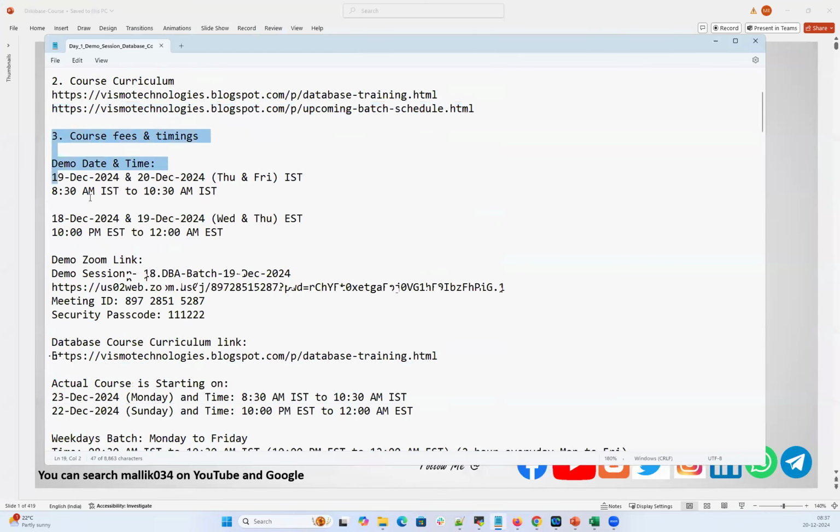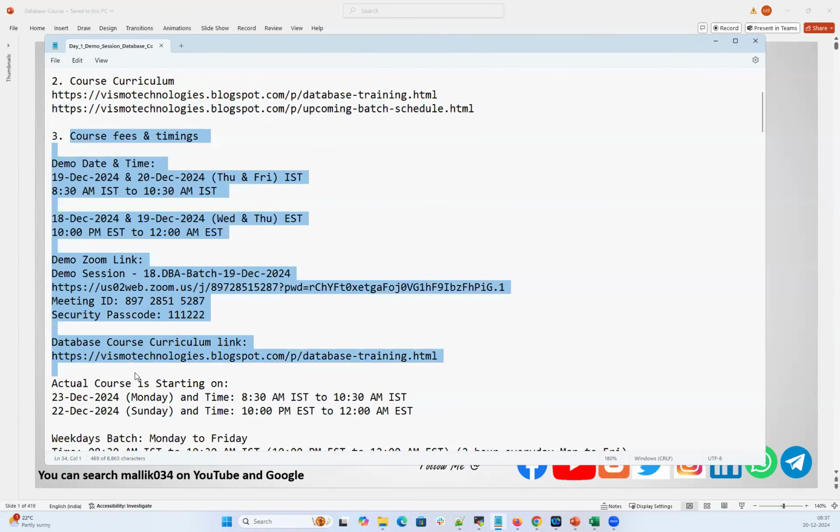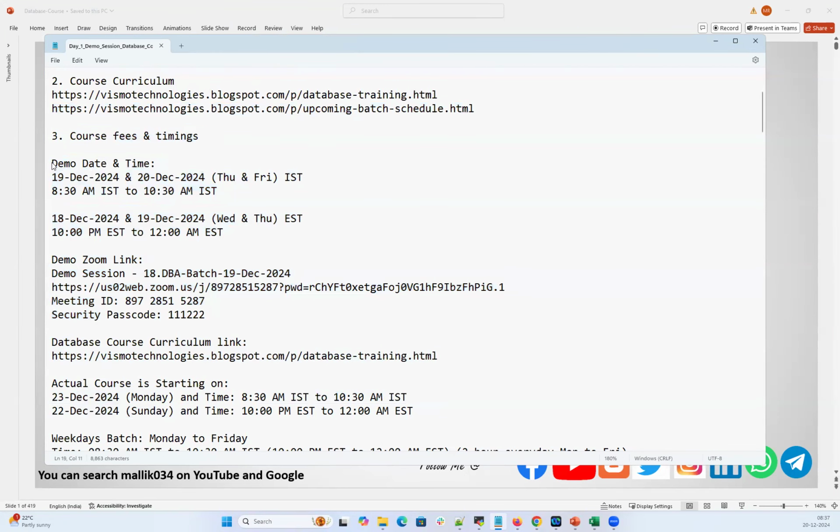And briefly, we talked about the course fee structure and timings. As we talked yesterday and today, 19th December and 20th December in IST time zone, Thursday, Friday, 8:30 a.m. IST to 10:30 a.m. That's the India time zone where we are conducting these demo sessions, and for the EST time zone, 18 December and 19 December, Wednesday and Thursday, 10 p.m. to 12 a.m. And this is the Zoom link we're using for the demo session.